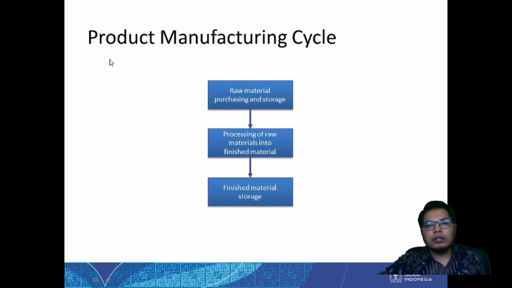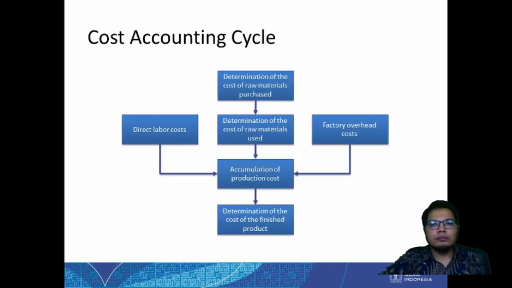As you know, this is the cycle of product manufacturing. We first purchased the raw material and stored it, then processed the raw material into finished goods, and then kept them in storage. This is usually the normal product manufacturing cycle.